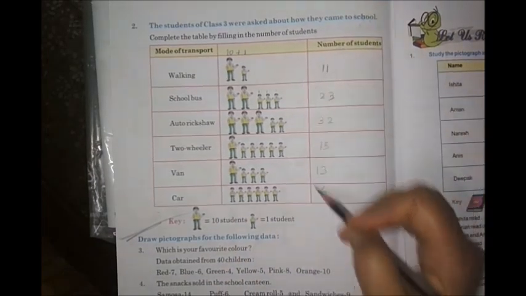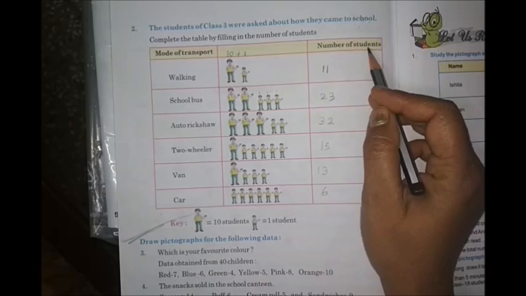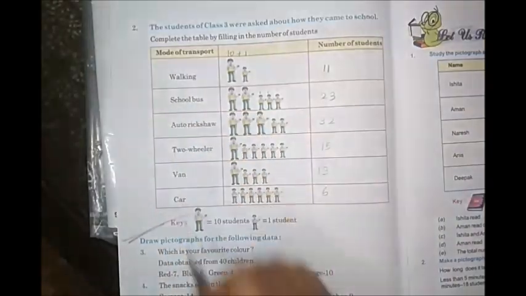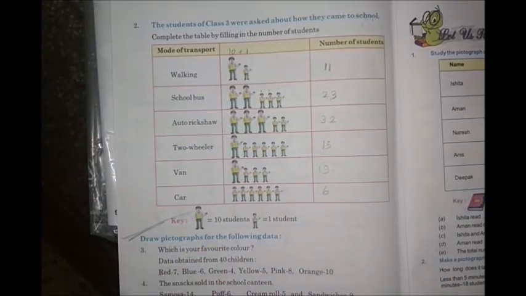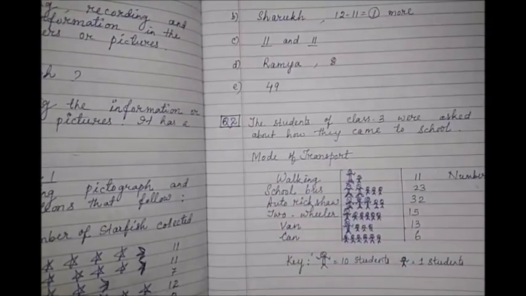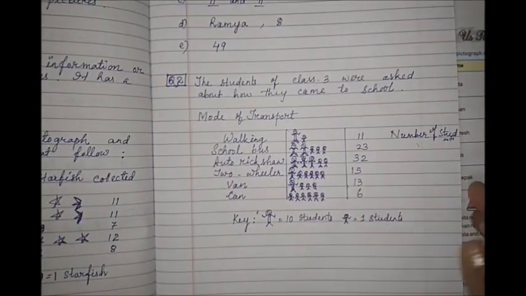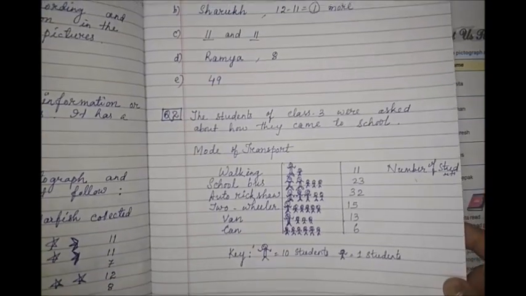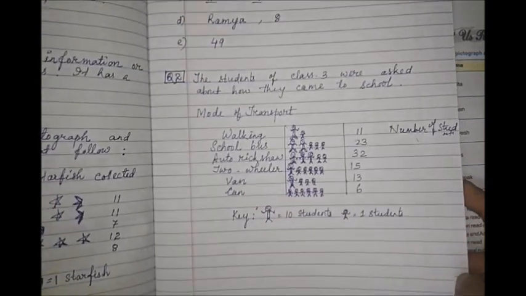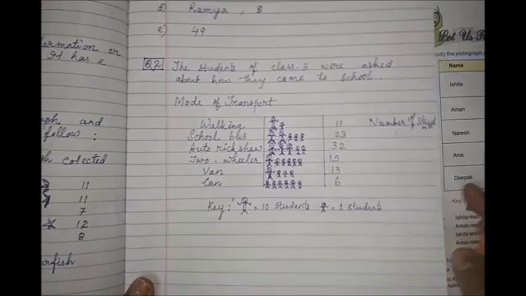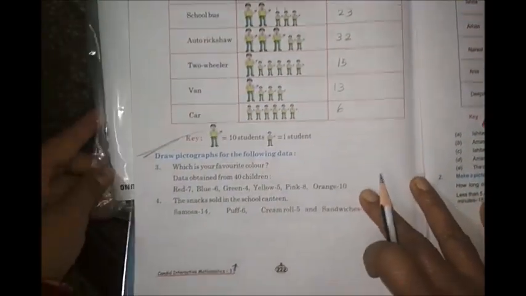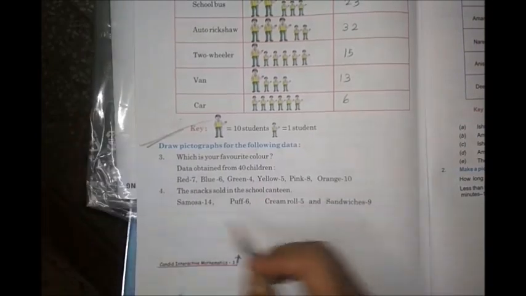Okay, just you have to fill this one: how many students are coming by different modes of transport. So this is how, but no need to do it in the copy. You can complete this work in your book only. Now see the next question in your book, questions number 3 and 4. So this is your homework, children.